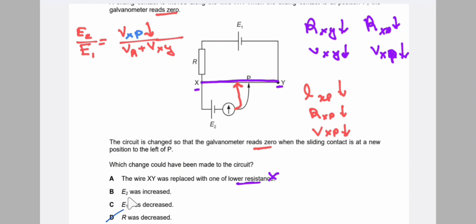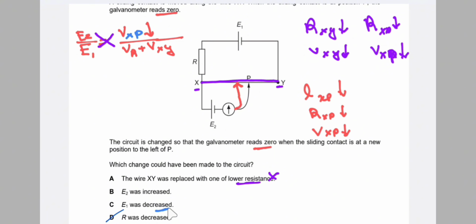Then E2 was increased. If we increase the value of E2, then E2 is multiplied with the denominator and E1 is multiplied with the numerator. So here we can see that the denominator has increased, but to cancel this effect, we need to decrease the denominator. That means we need to decrease E2, not increase E2. Therefore, option B is also wrong.